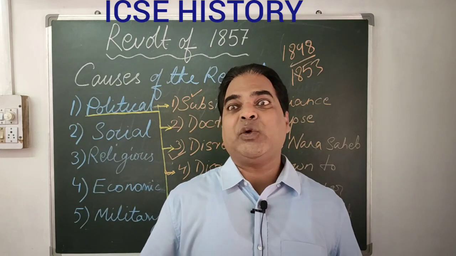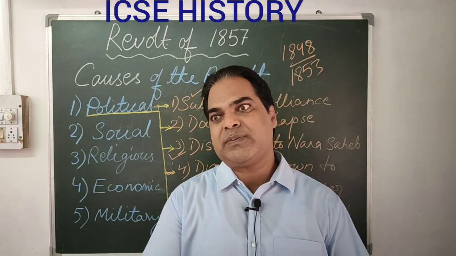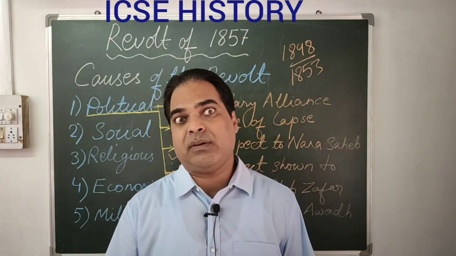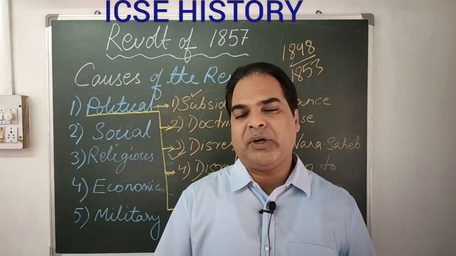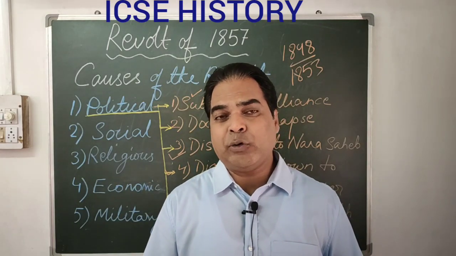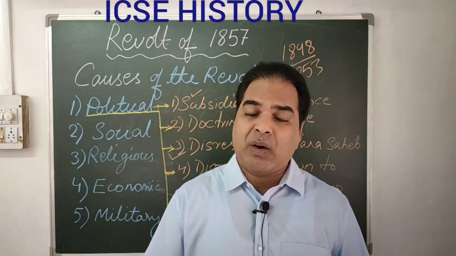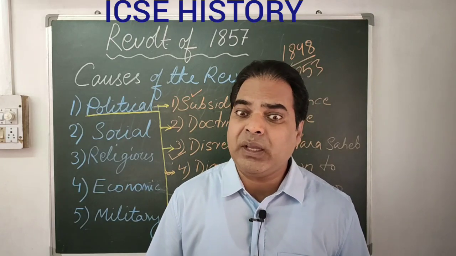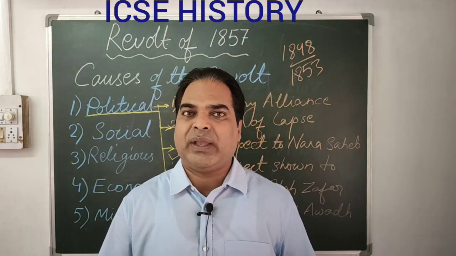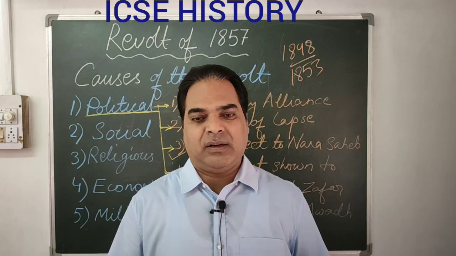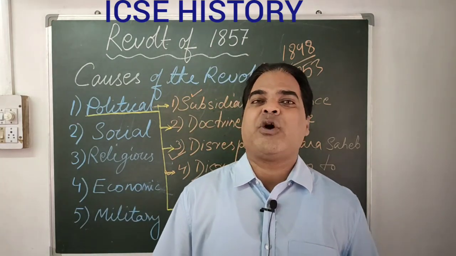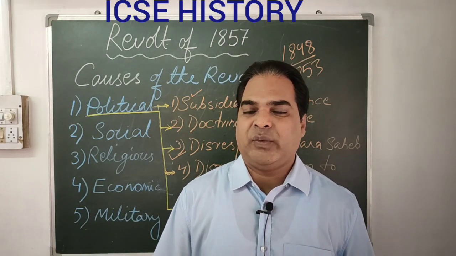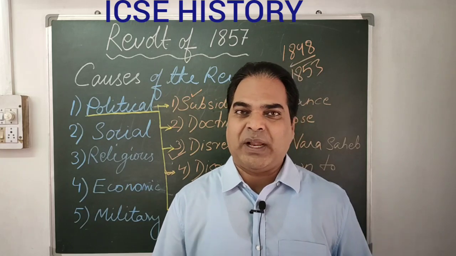When he was planning to annex Awadh, at that time he asked permission from the British government. The British government said, no, we cannot do this because the Nawab of Awadh is very, very loyal to us. How can we treat him this way? Then Lord Dalhousie was not satisfied even with this, so he took out a plan.